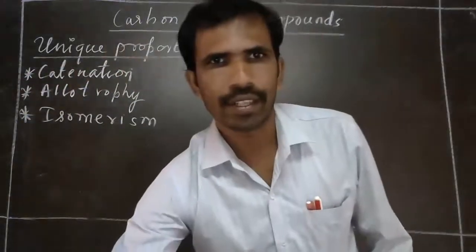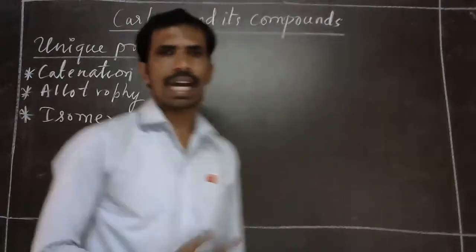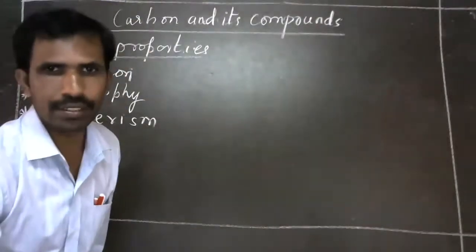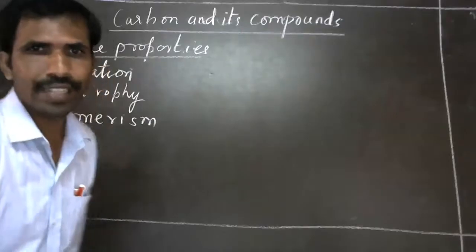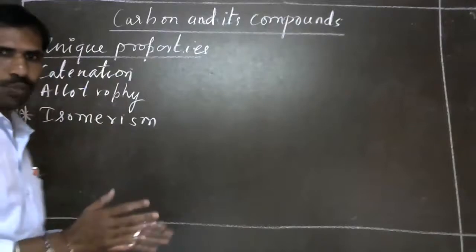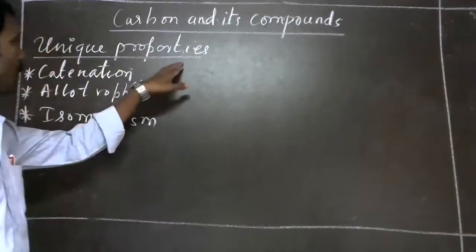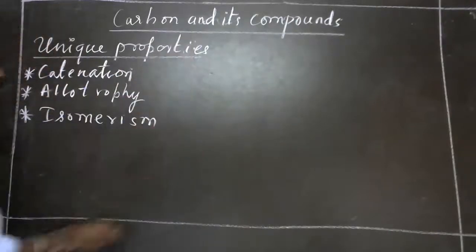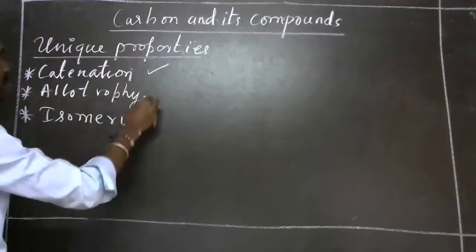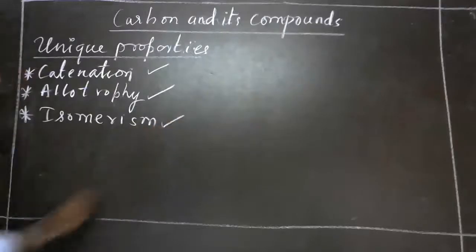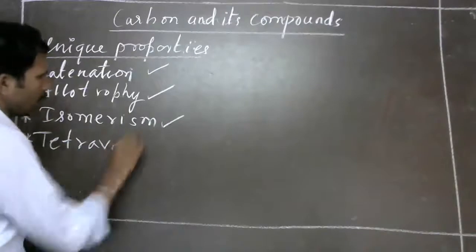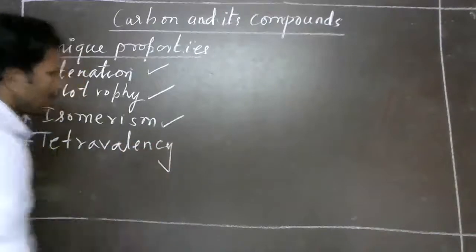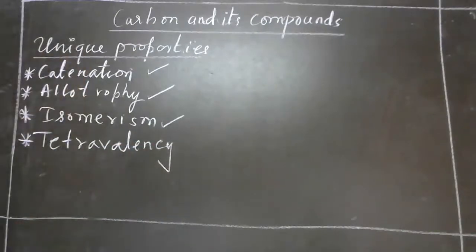Carbon is one of the elements which stands separate in the group of elements because it has some unique properties, like catenation, allotropy, isomerism, tetravalency. All these properties make carbon a unique element.